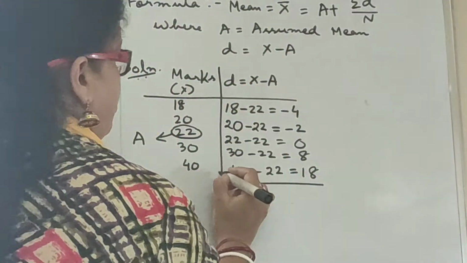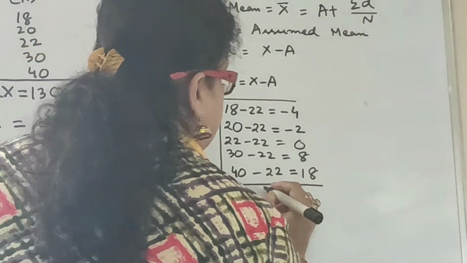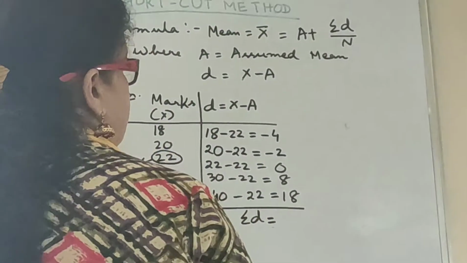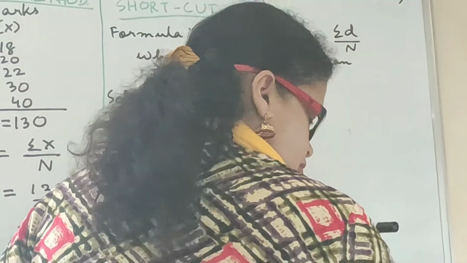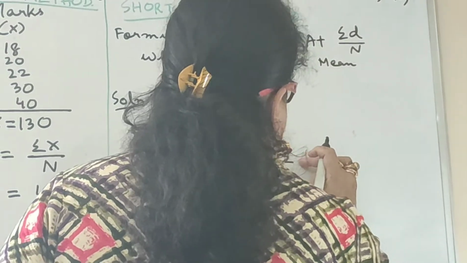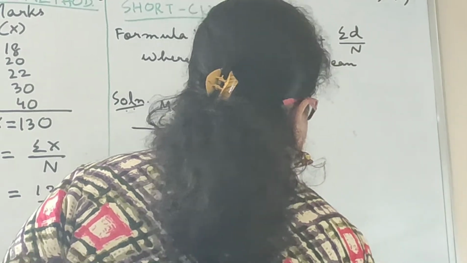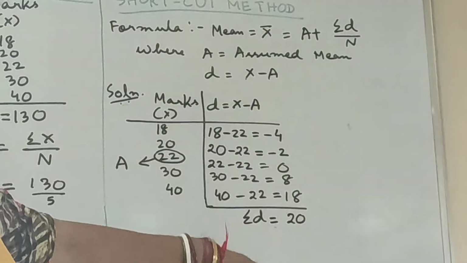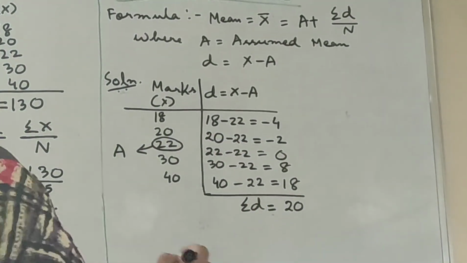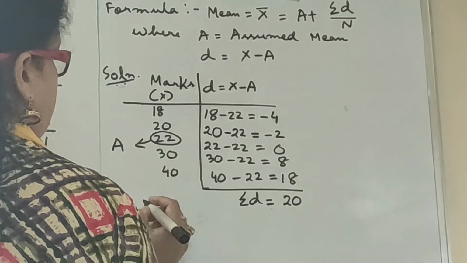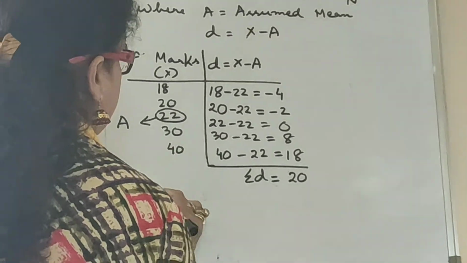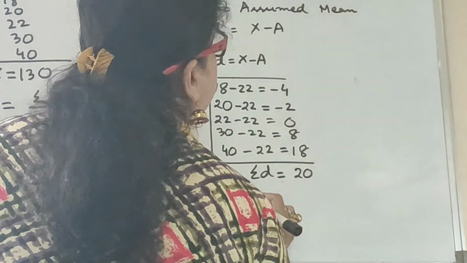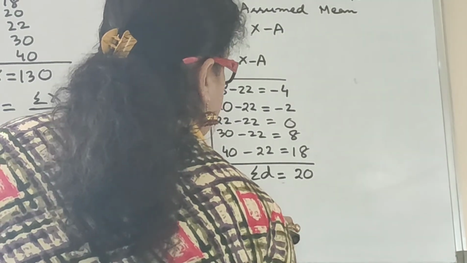Now we have to find out summation D. What is summation D over here? Summation D is 20. You can calculate yourself, it is 20. Therefore x bar is equal to A plus summation D upon n.